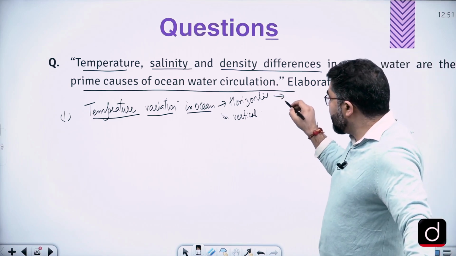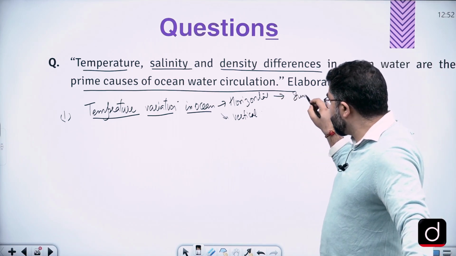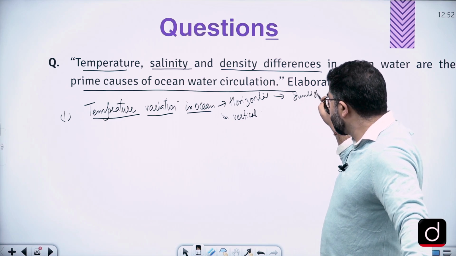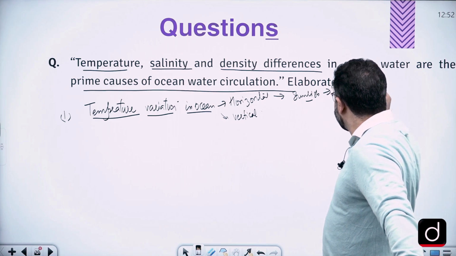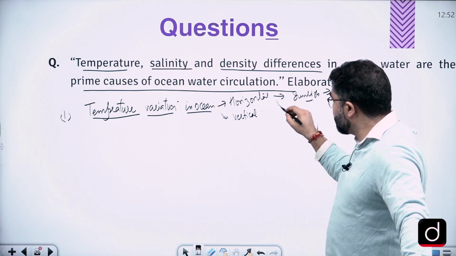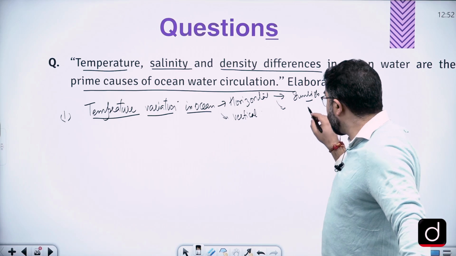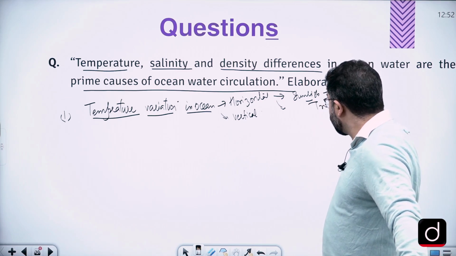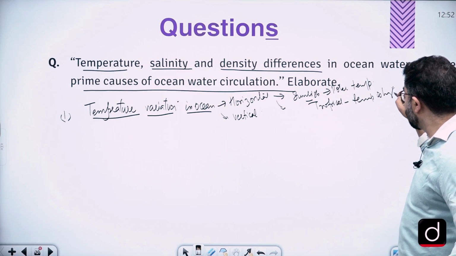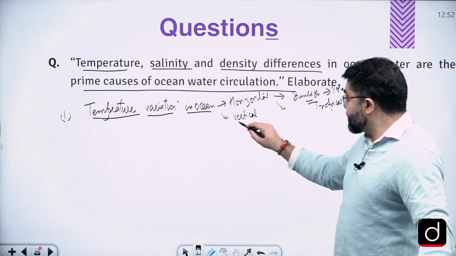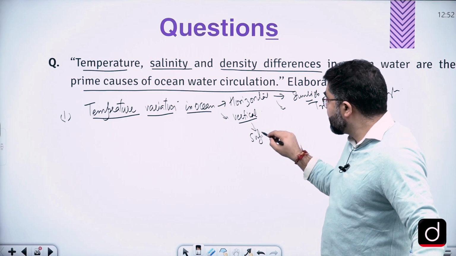So the horizontal variation of temperature is due to sun rays, primarily sun rays, right? In polar areas the temperature is low, and in tropical areas the temperature is higher. Vertical distribution, the surface temperature is high.